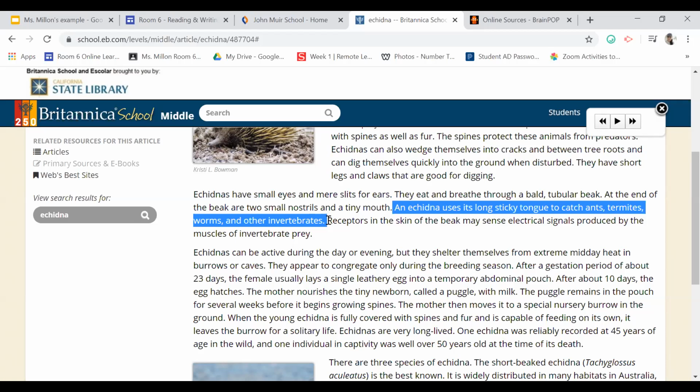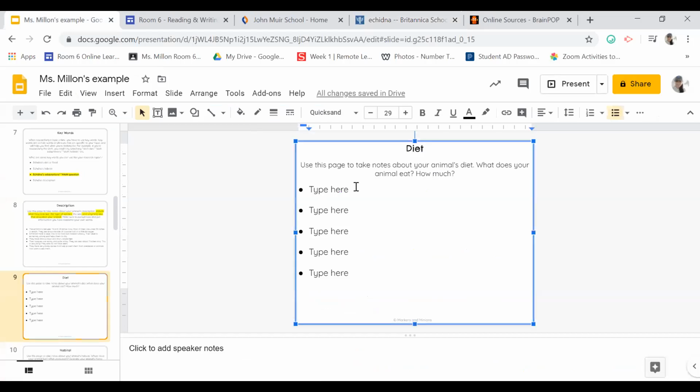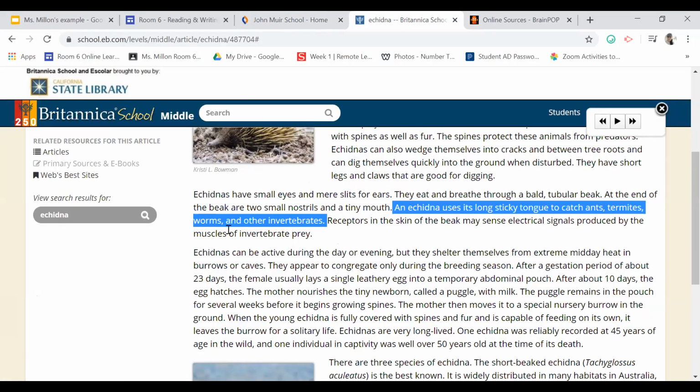So what could I say here instead of using word for word what the author said? Well, maybe I'll say that the echidna eats with its tongue, or I could say the echidna catches or eats termites, ants, and worms with its tongue. Okay, I didn't copy, I put it in my own words. So I'm going to put that here. The echidna eats termites, worms, and if I need to, maybe copy a word or two, like for spelling, that's okay.